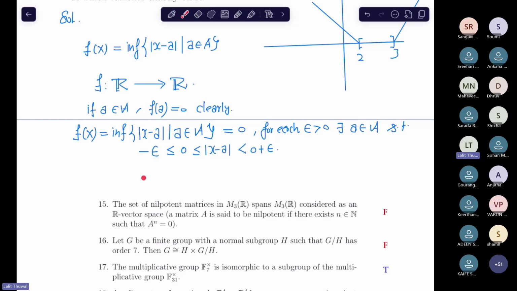Let me make you understand like this. This is 0, and we know that the infimum of this set is 0. So whenever we add something to 0, say 0 plus epsilon, there must be points of this set. If not, then epsilon is a lower bound. If all the points of A are above epsilon, then epsilon is a lower bound, but that cannot happen because 0 is the infimum.